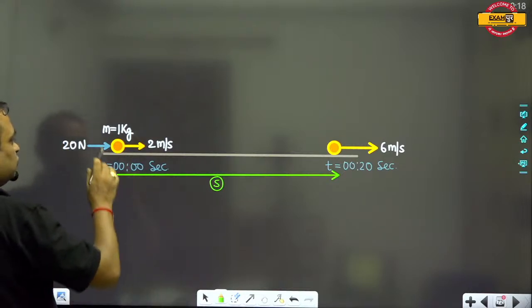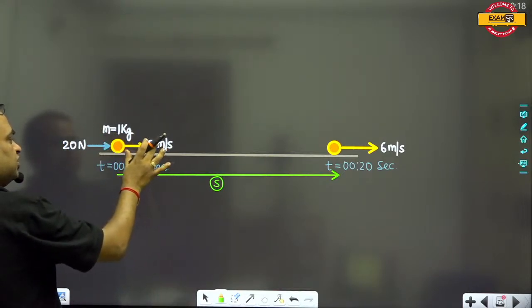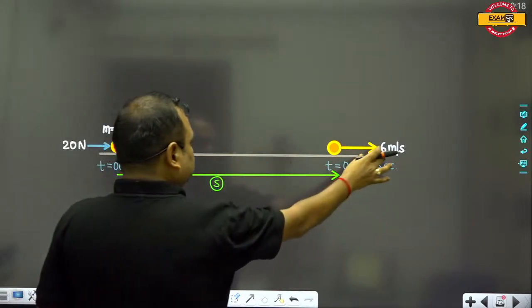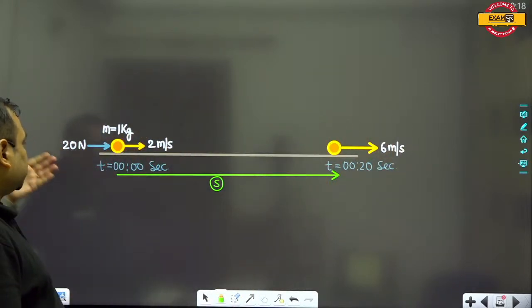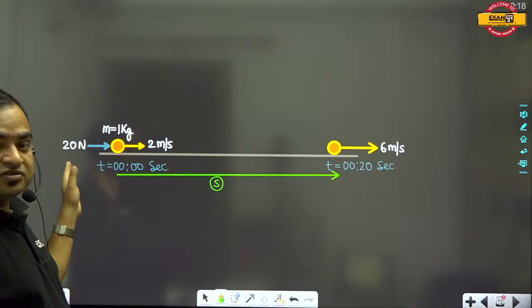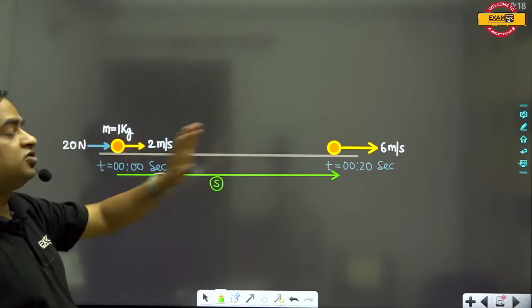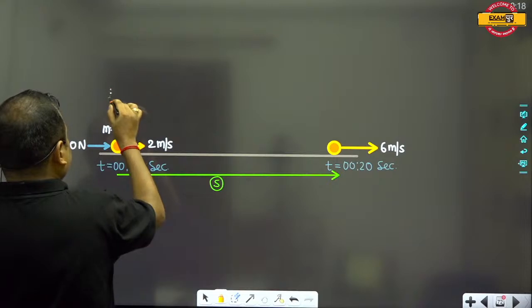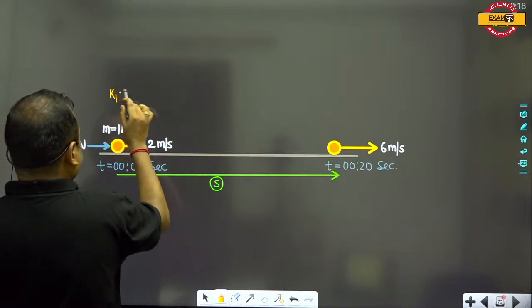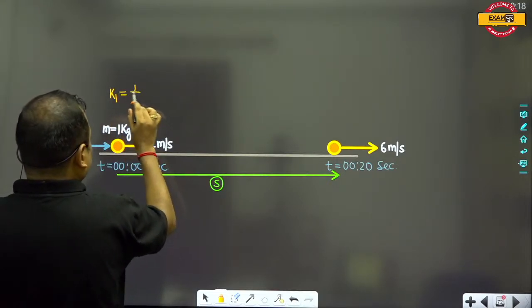If the velocity of this body here is 2 meters per second, and here it is 6 meters per second, then obviously you applied that force, and this force increased the velocity of this ball.